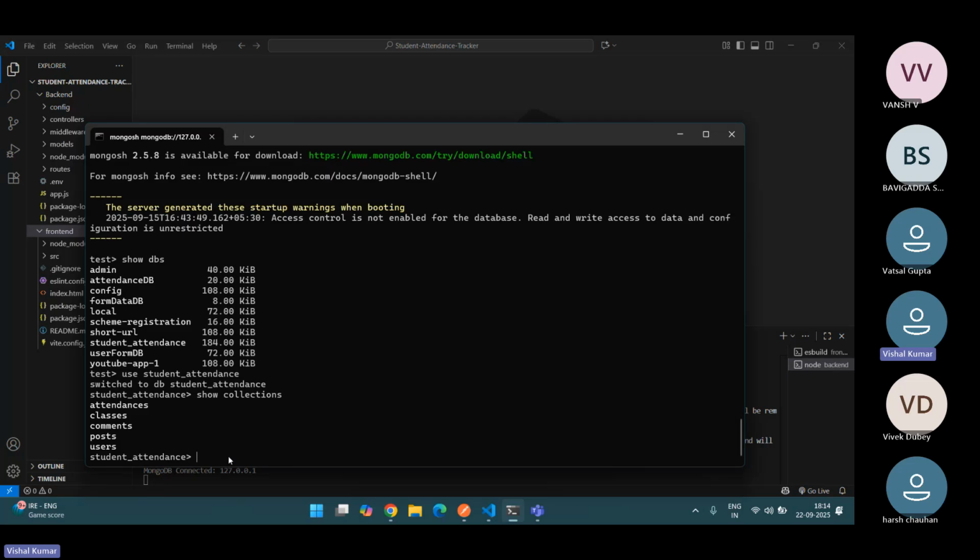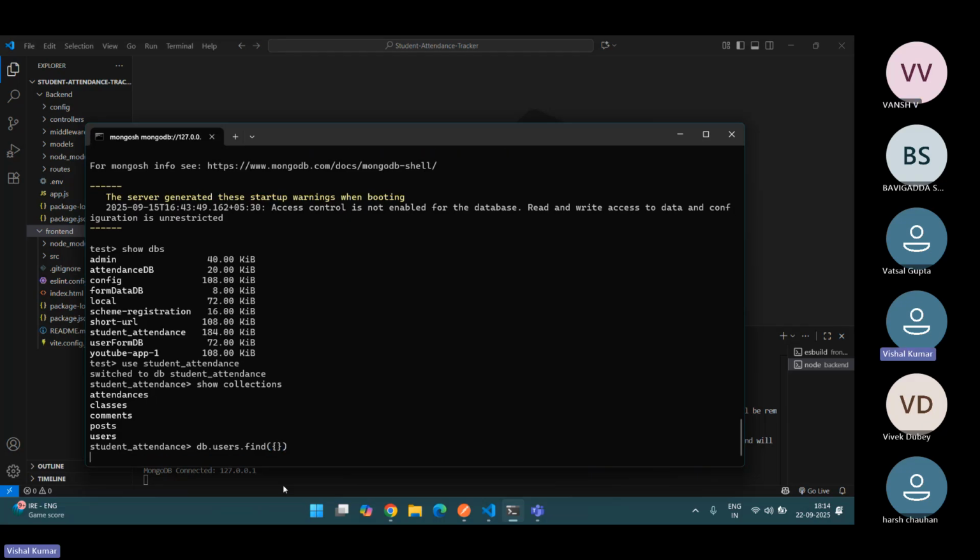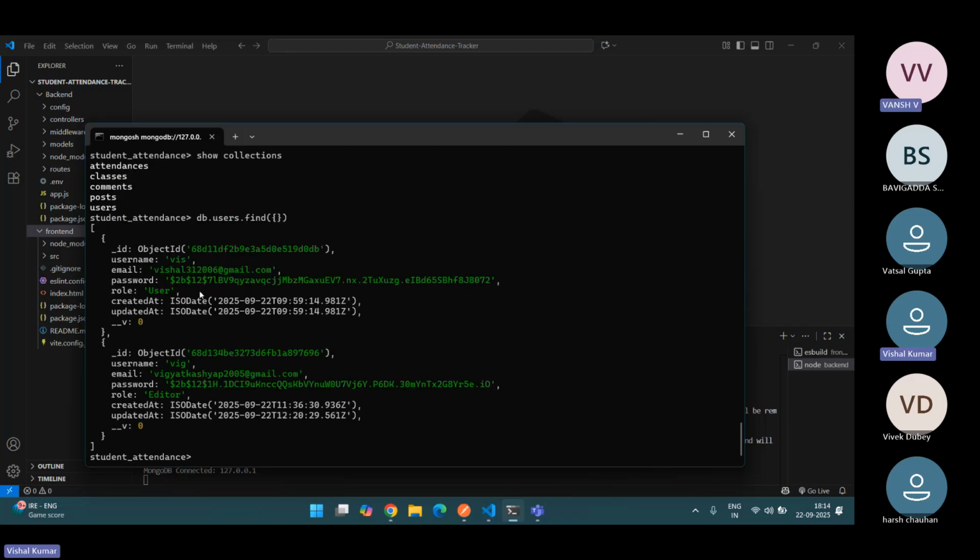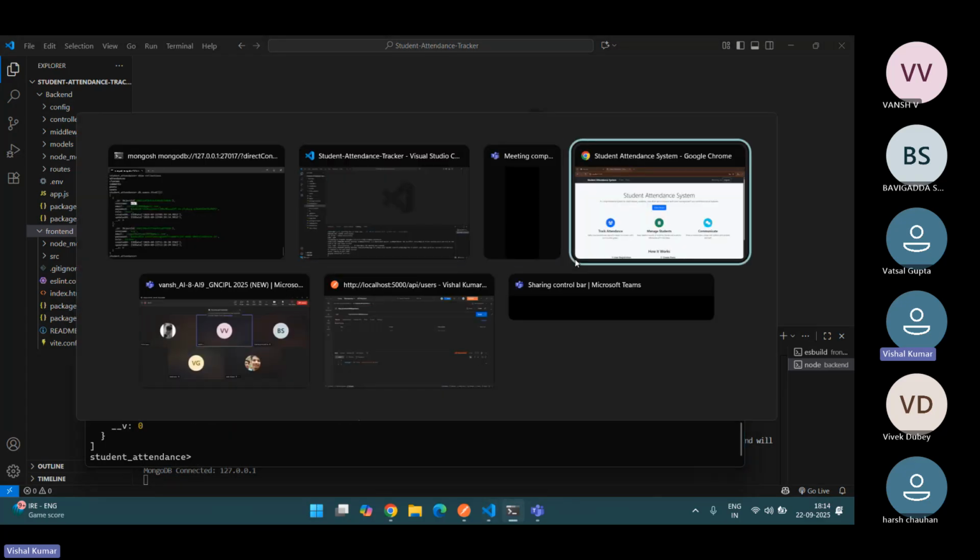I want to see it now: db.users.find. Now it will show me. I've registered two IDs. The first is this Gmail, and the username was Wish. That was the one I just logged in with.